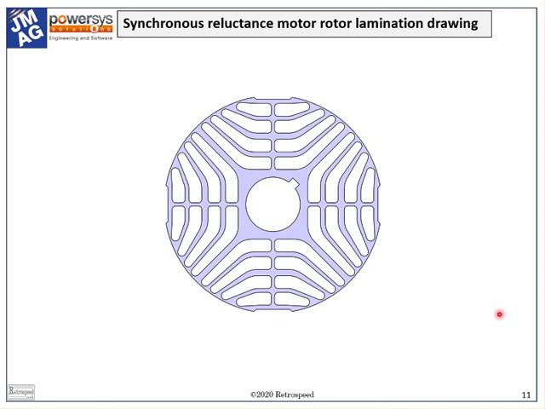This is a cross-section of a synchronous reluctance motor rotor with 4 poles. It's a true AC machine with a rotating field. It has flux guides which carry most of the flux in the so-called D-axis or direct axis flux path, and these are interspersed with flux barriers which impede the flux in the so-called Q-axis or quadrature axis flux path.